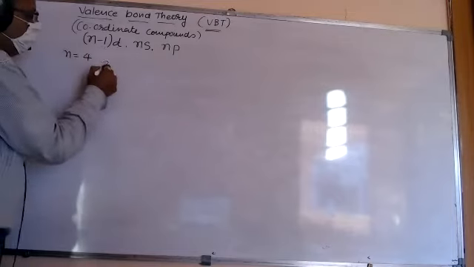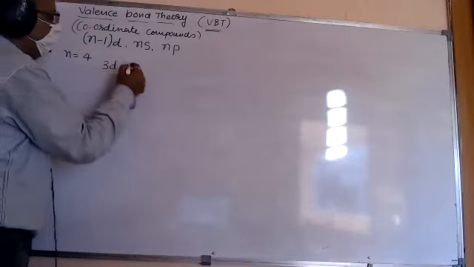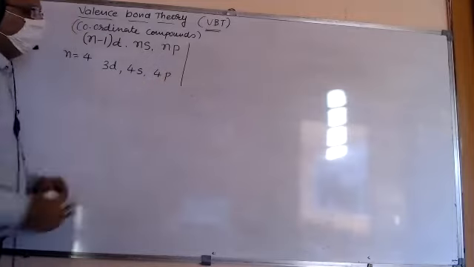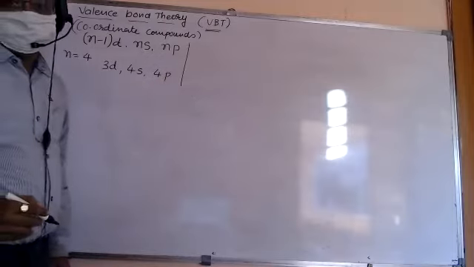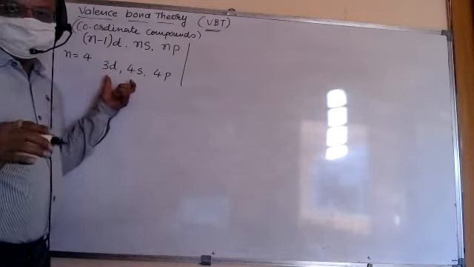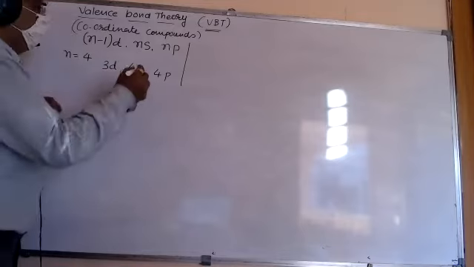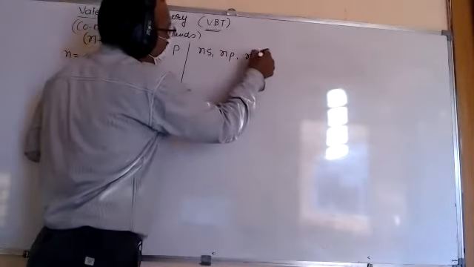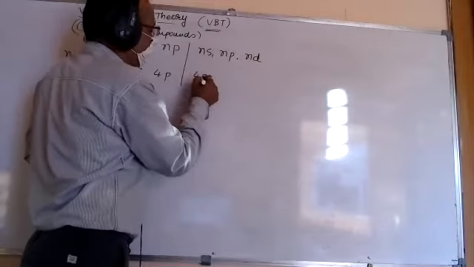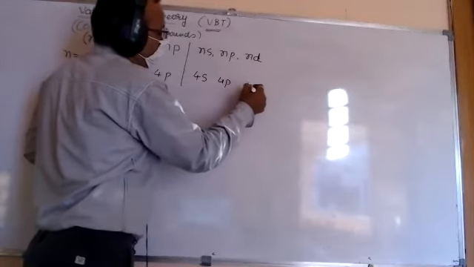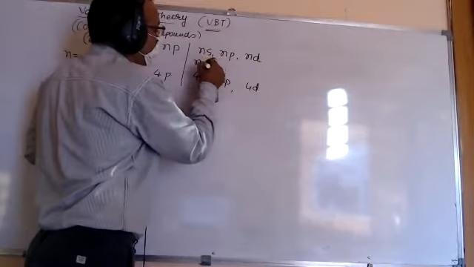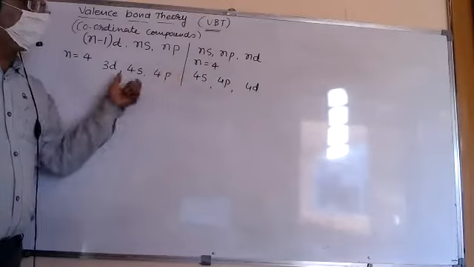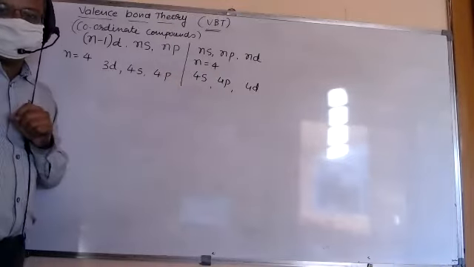So 4 minus 1, that is 3d orbital, then 4s orbital and 4p orbital can take part in hybridization. This is the first option. The second option is also possible, that is ns, np and nd. In such a case, 4s, 4p and 4d, if we take the value of n as 4. So these two options we have in hybridization.